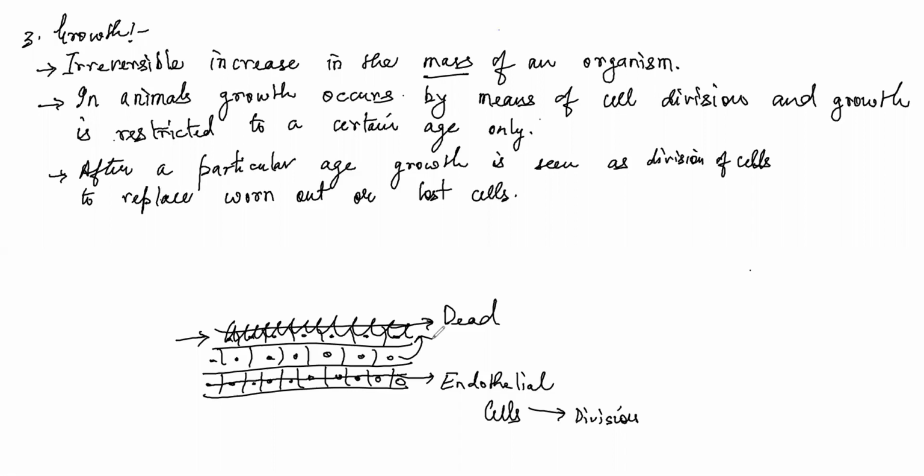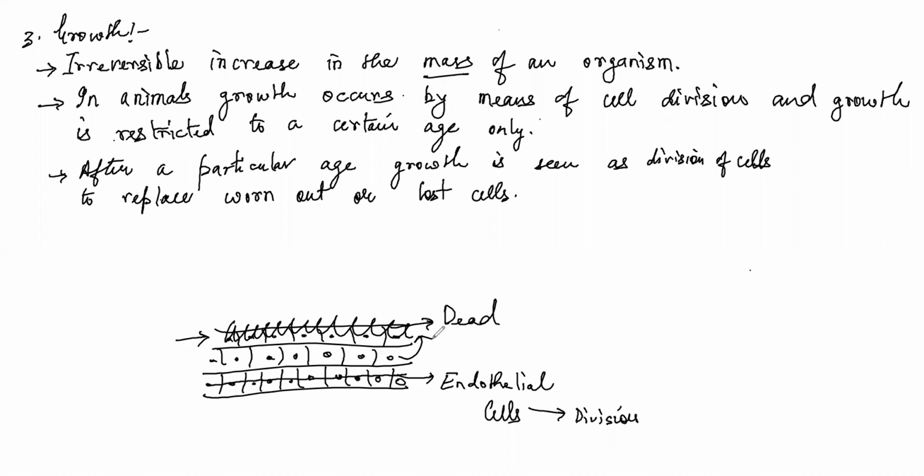But in some organs like the heart and the nervous system, neurons never divide further.